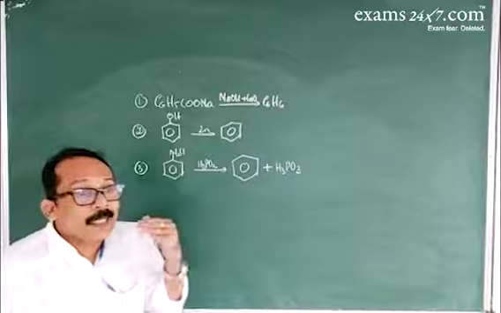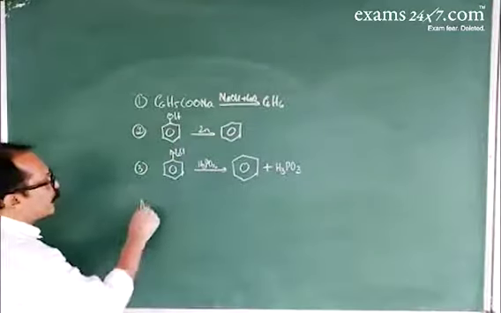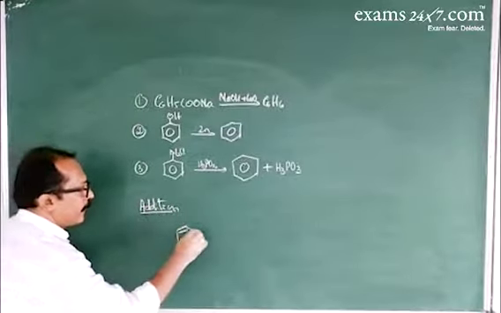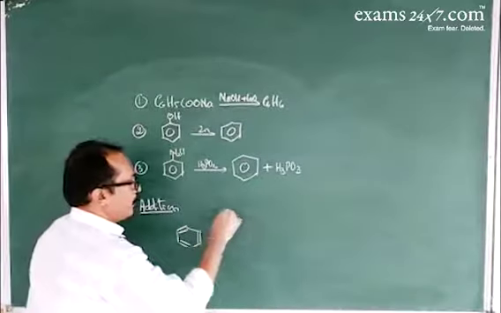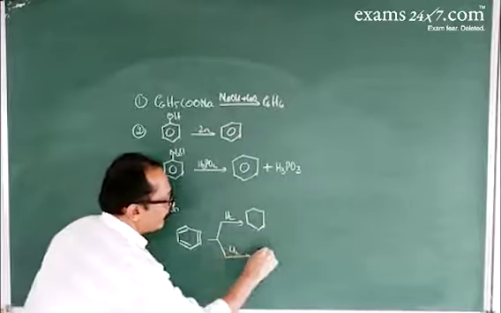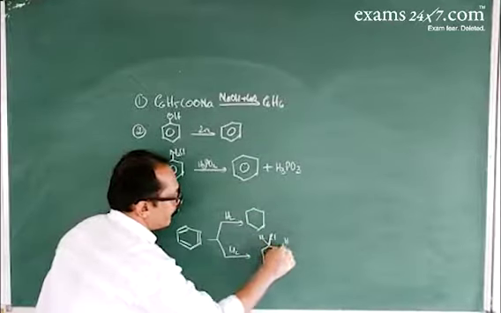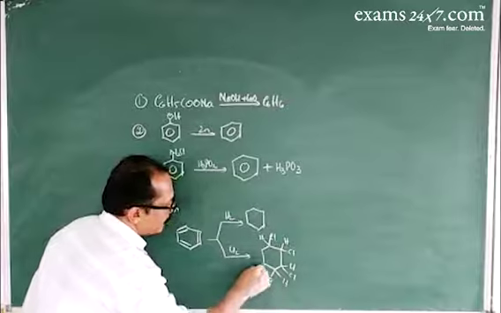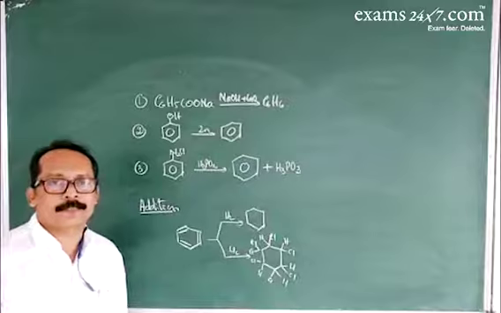Now, about the reactions of benzene. Benzene undergoes addition reaction with hydrogen and chlorine. This also confirms the presence of 3 double bonds. With hydrogen it gives cyclohexane. On treating with chlorine, that gives BHC, benzene hexachloride, also called gammexane or lindane. The trade number is 666.